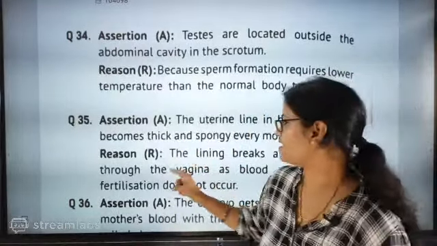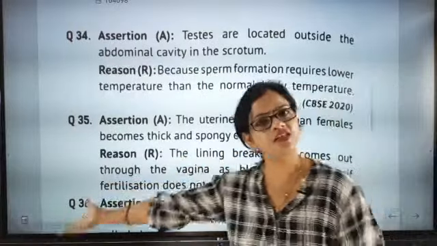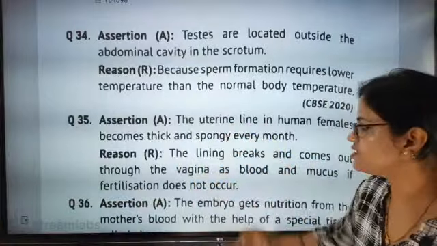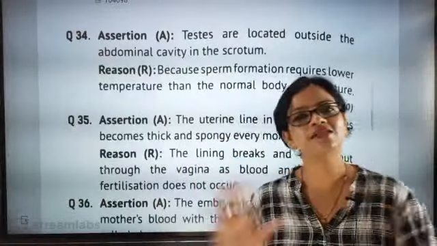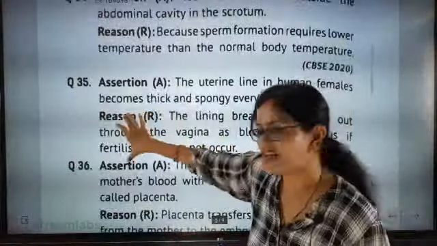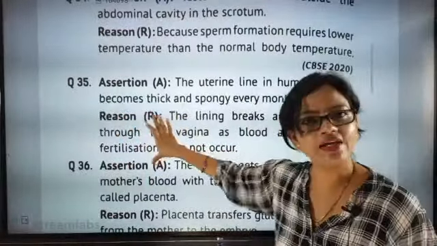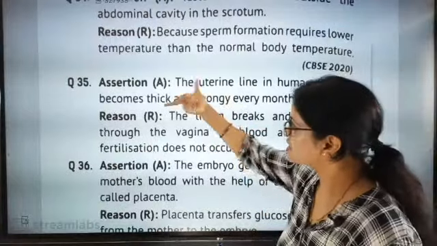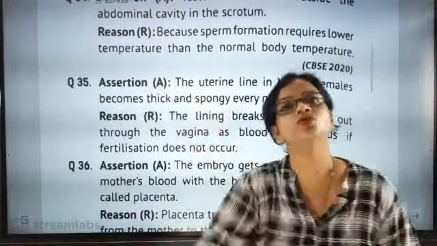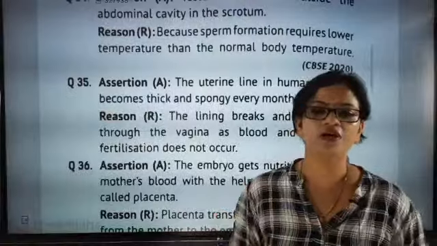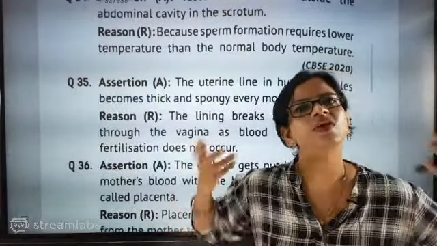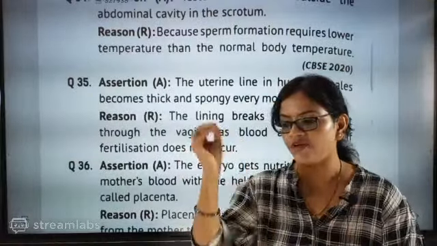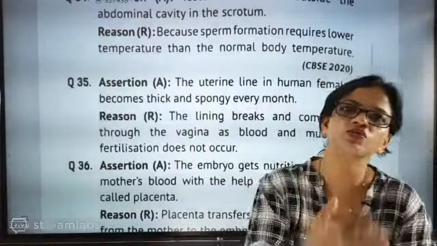But this is exactly another statement. This is another reason. Okay. So definitely these two statements are true, but if this might be an assertion, then its reason could be because the uterus is waiting every month for a fertilized egg so that it will stick to the inner lining.